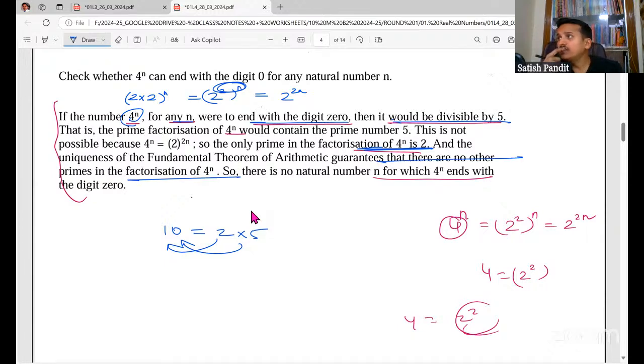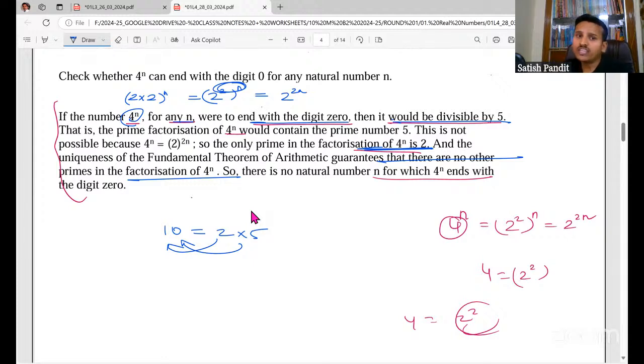So in the morning itself, we have learned the fundamental theorem of arithmetic, where we learned that every composite number can be expressed as a product of primes, and the prime factors are unique apart from the order in which they are written. Order can change, but the prime factors will not change. Okay, I have shown in the morning class that it will not change.